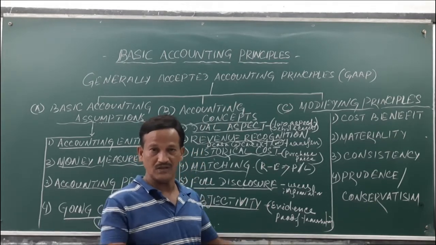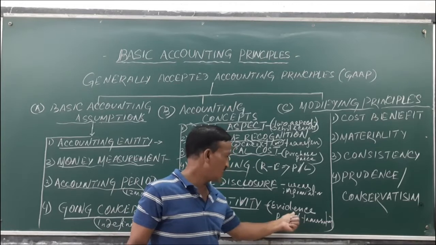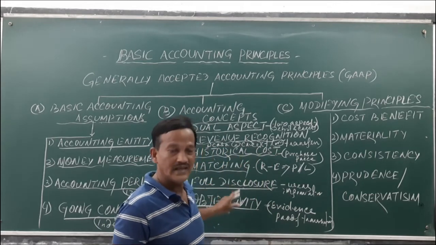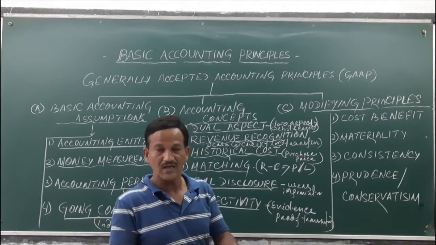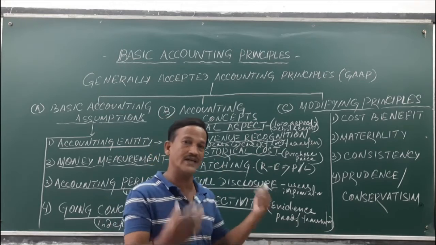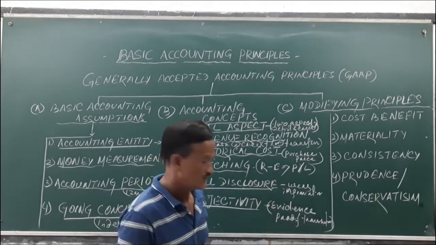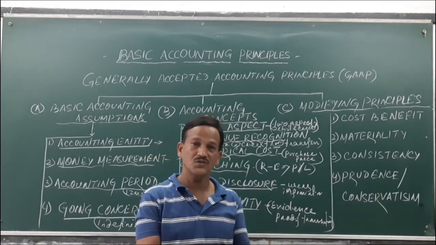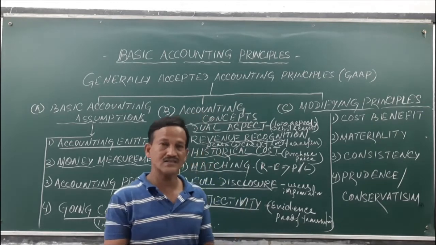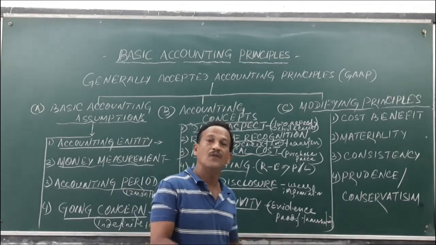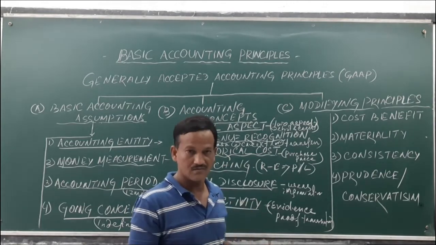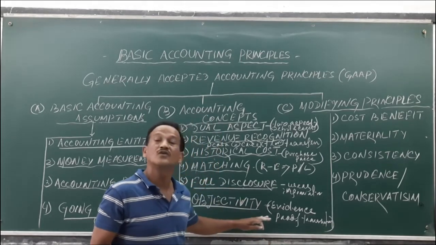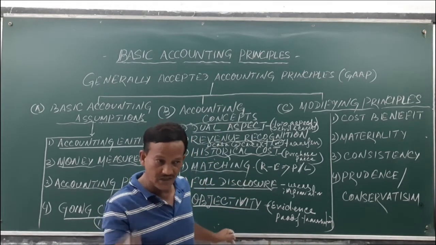That means verifiable, objective in nature. It should be verifiable. Whenever you demand that evidence, the proof of that transaction should be provided, so that everybody will believe, everybody will find it reliable, everybody will understand your transaction and can compare it with your records. So this is objectivity. Subjective transactions should not be recorded. Subjectivity should be avoided, because objective transactions provide bias-free records. It is not biased transactions, it is bias-free transactions. That means there is no confusion, and no different opinions will arise.